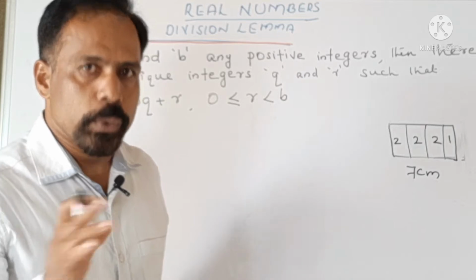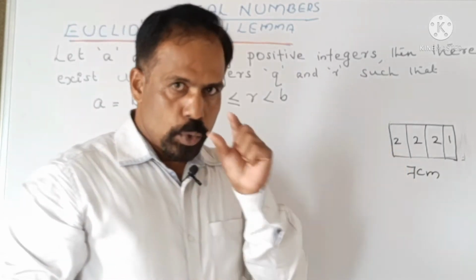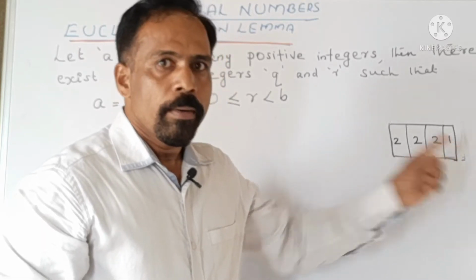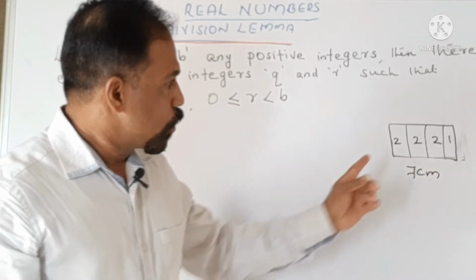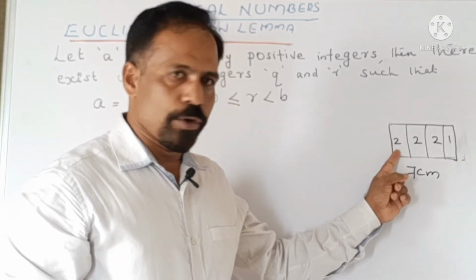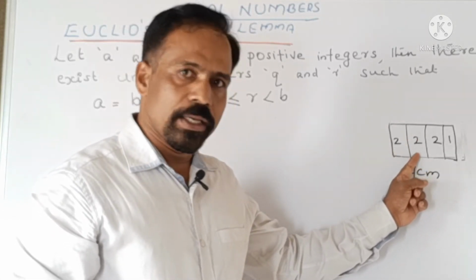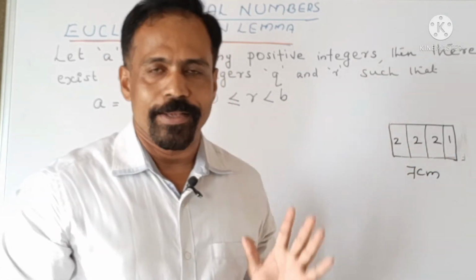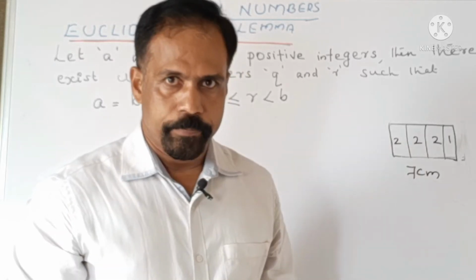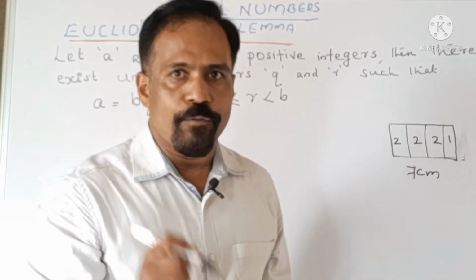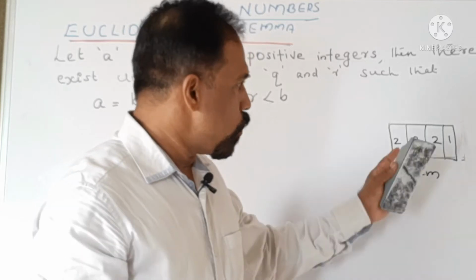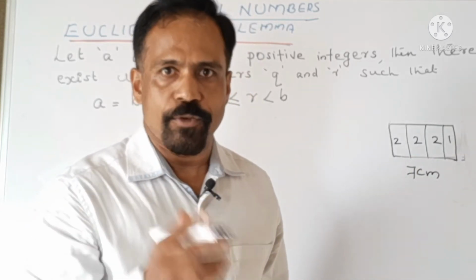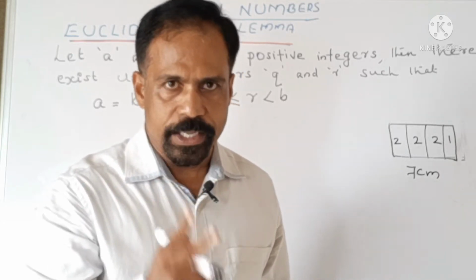Cut it into 2 centimeter each, that is 2 plus 2 plus 2, and you will get 1. This portion is for you, this is for your mother, this is for your father, and this small portion is for a doggy. You are dividing a bread of length 7 centimeter into 4 parts, 3 parts of equal width 2 centimeter each, and 1.